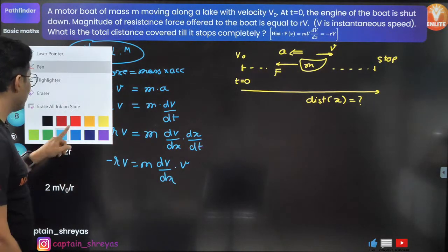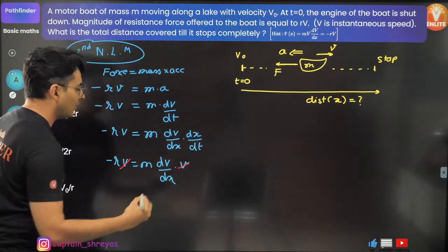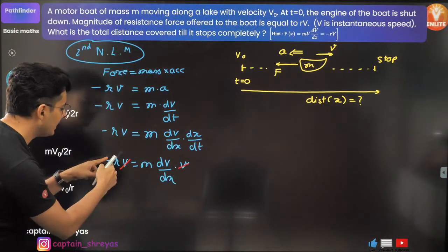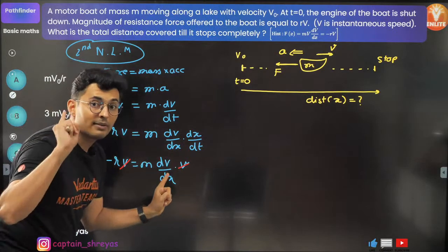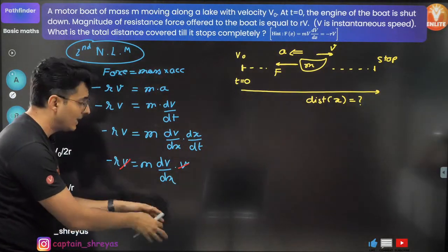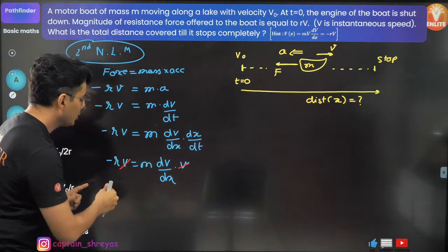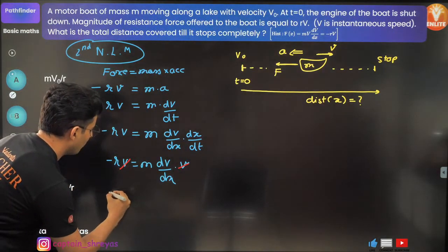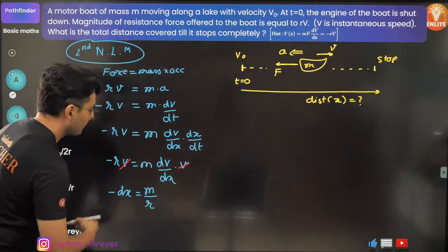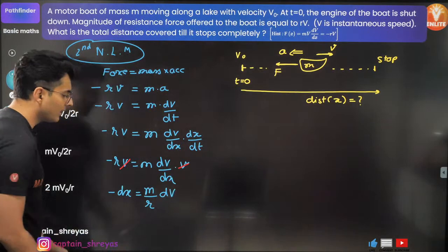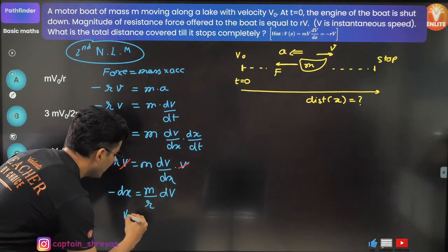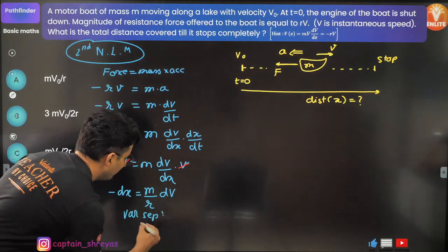Now you can clearly see this velocity and this velocity cancels, and what happens next? Bring dx there, bring r here. Remember, variable separation form. All variables of one type on one side, all other variables on the other side. So bring dx over here. So minus dx will be equal to m by r times dv. m is a constant, r is also constant. This is your variable separated form.